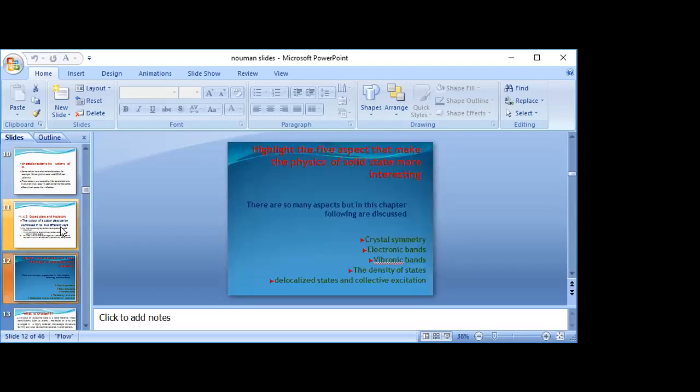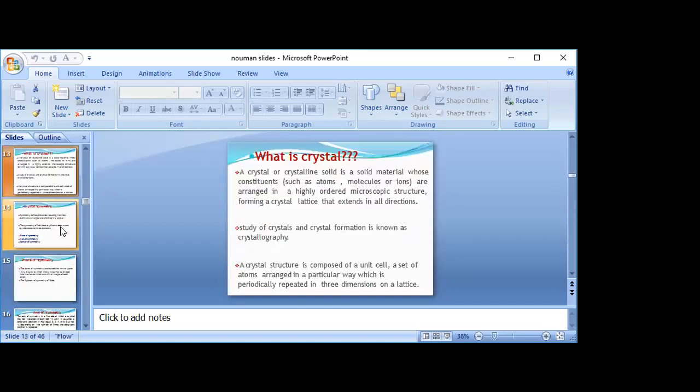There are so many topics, but in this chapter the following are discussed: crystal symmetry, electronic bands, vibronic bands, density of states. What is a crystal? A crystal or crystalline solid is a solid material whose constituents such as atoms, molecules, or ions are arranged in highly ordered macroscopic structures. The study of crystals and crystal formation is known as crystallography. We discussed crystallography in semester 1.